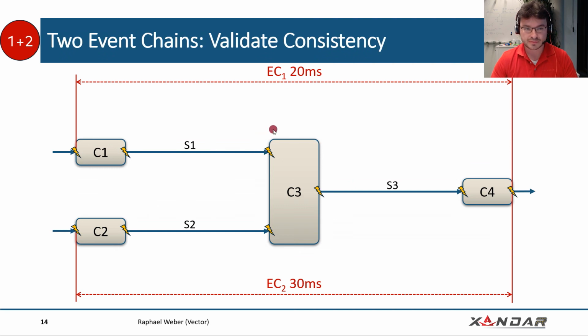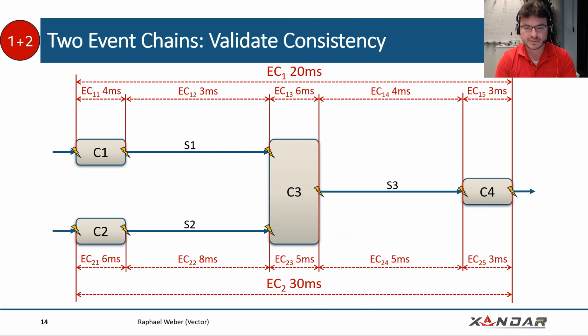Then we can also refine our event chains. To be more specific and more detailed with event chain 1 and event chain 2, we can give some sub-event chains, EC11, 12, 13, and so on, and also assign specific latency constraints to these segments, to these event chain segments, as they are called.